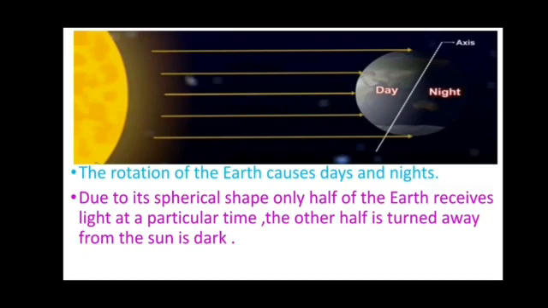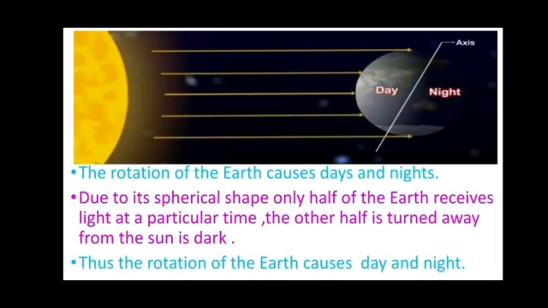As the earth is spherical in shape, only one side of the earth receives light at a particular time and the other half is turned away from the sun. As you can see in the picture, the day part is getting light but the night part is not getting light. That is why on one side we experience day and on the other side we experience night. This process is known as the rotation of the earth, and it causes day and night.